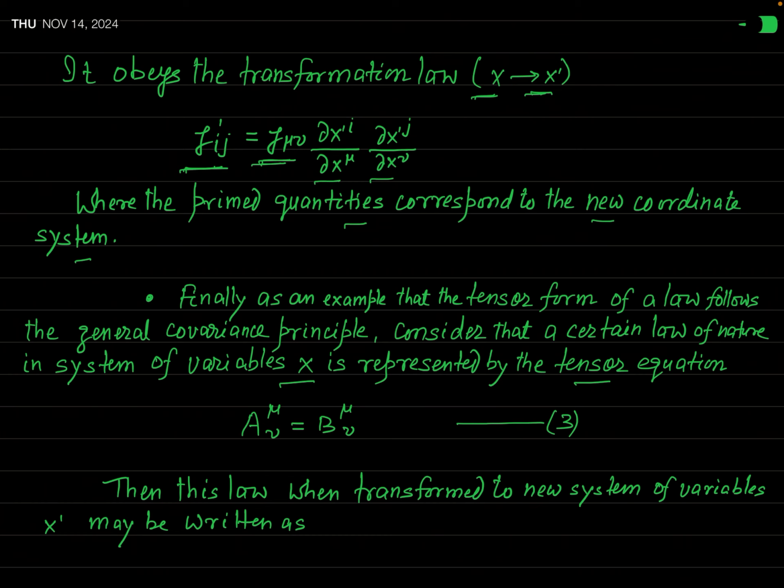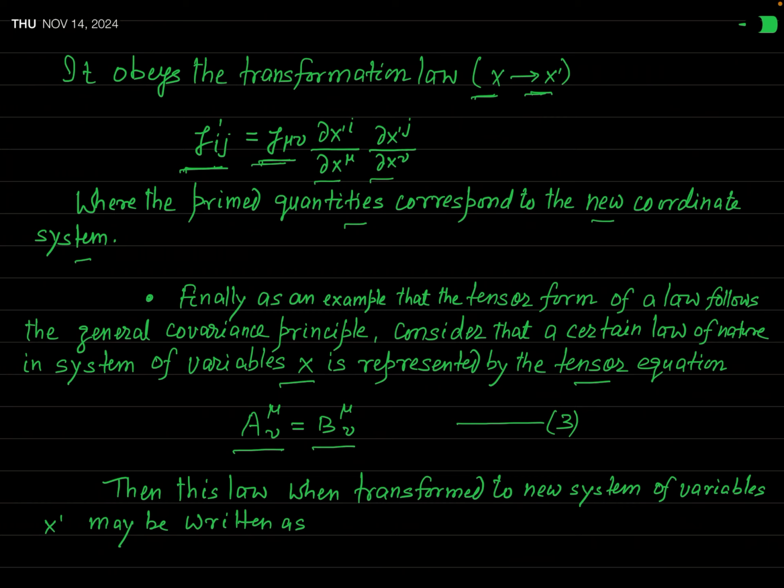I have written here a superscript mu and subscript nu, a mu nu. This is a mixed tensor, and that is equal to the mixed tensor b mu nu. This is the tensor form of a physical law, let us consider. And this law has been written in the unprimed coordinate system.